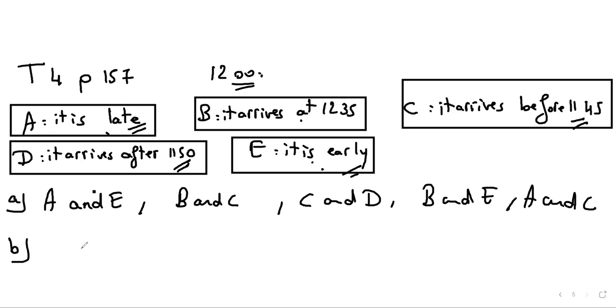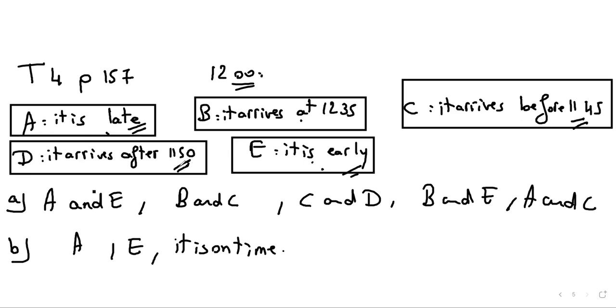So, for example, I will say that A, this is the first event, it is late. E, second event, it's early, and the third event, it's on time. So the airplane will be arriving on time, right? Another one, well, maybe I will say that it arrives before 11:45. It arrives after 11:50, and I will say that it arrives at a time between 11:45 and 11:50.